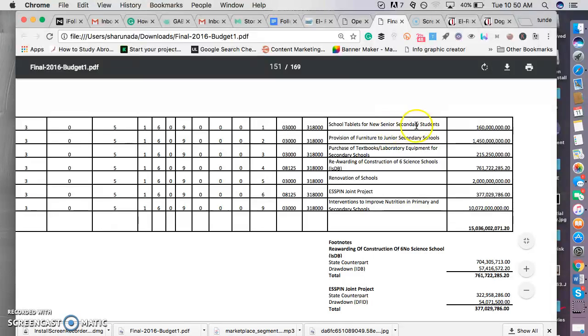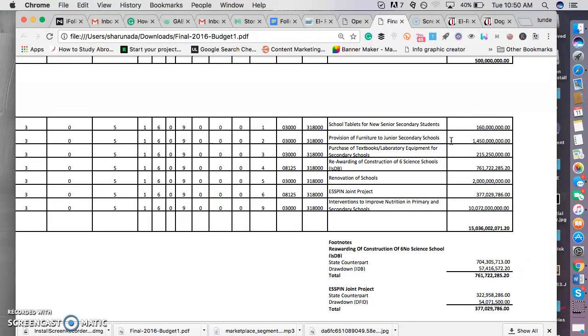School tablets for new secondary school students, 160 million naira. Have they bought this? You need to follow this money. So, provision of furniture for junior secondary school. At which school? How much is each school covering? Asking for the list of the schools. Where are the schools located? How is this money supposed to be distributed, and what is the project time frame, and what is the costed work plan for this project?